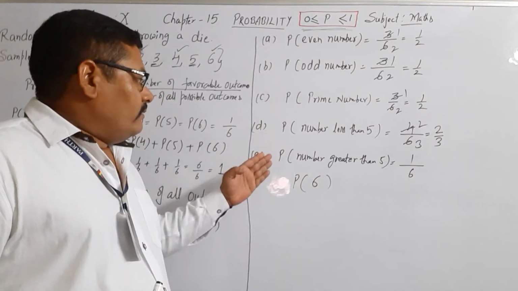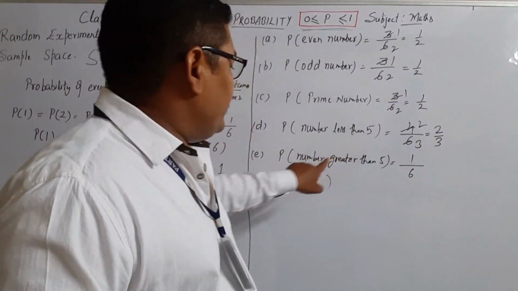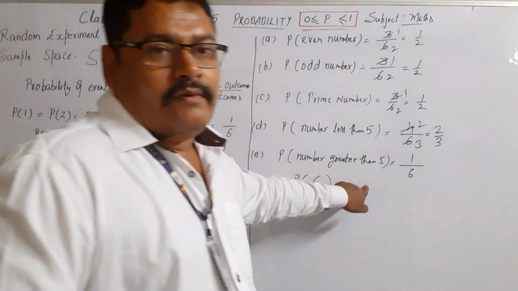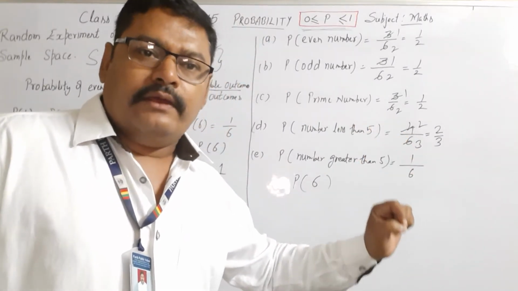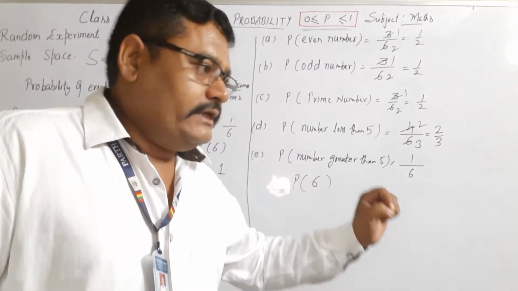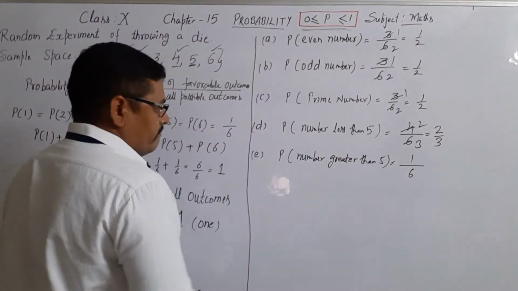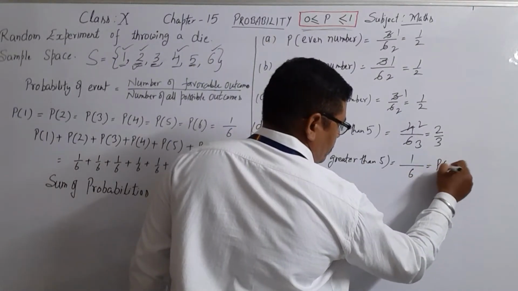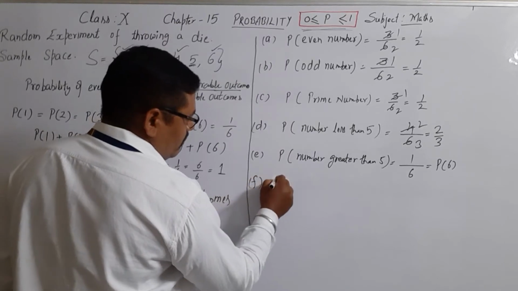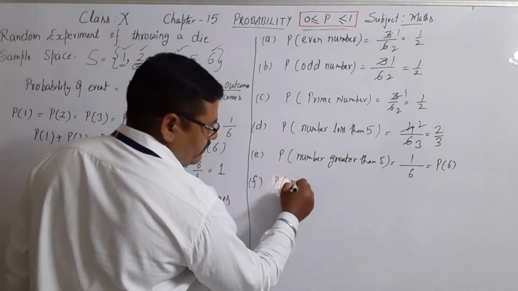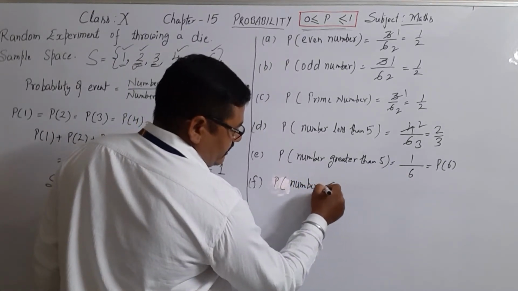Now one more question related to this. See, here I have written number less than 5. Here I have written number greater than 5. In both the cases, 5 has not been included. See, one more case related to this. What is the probability of getting a number which is less than or equal to 5?